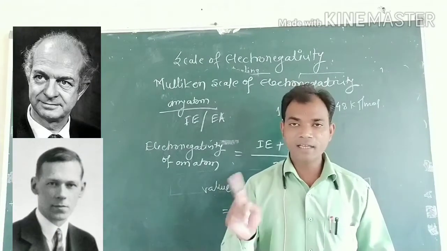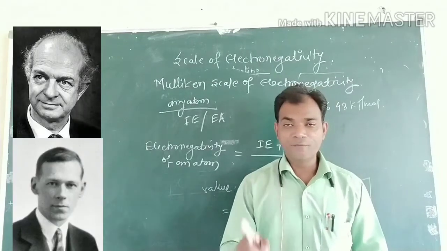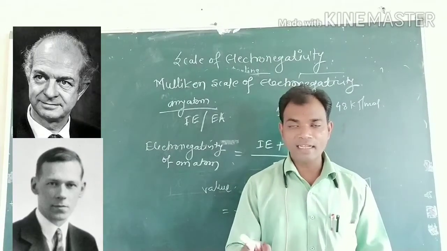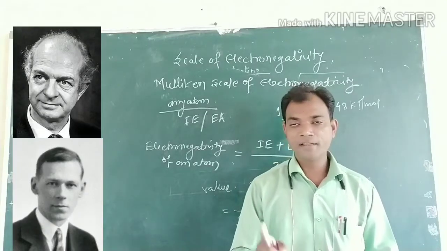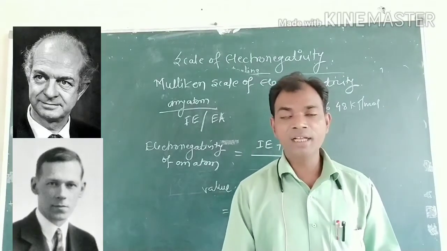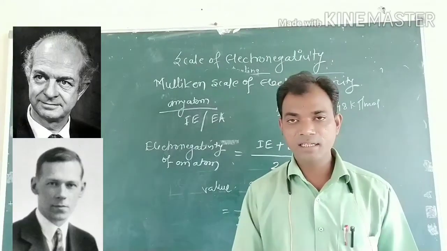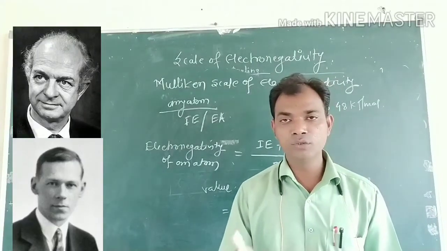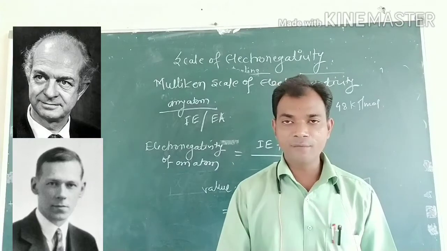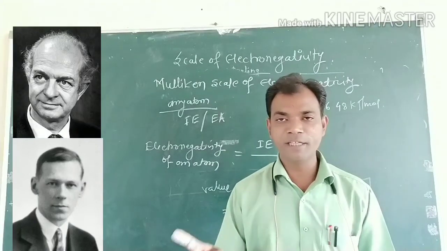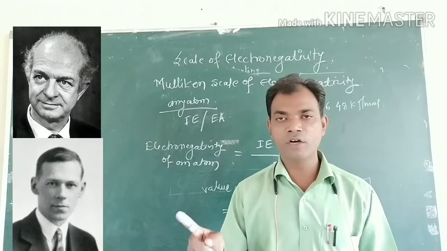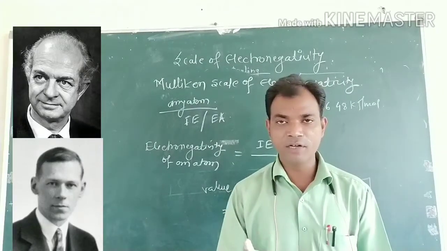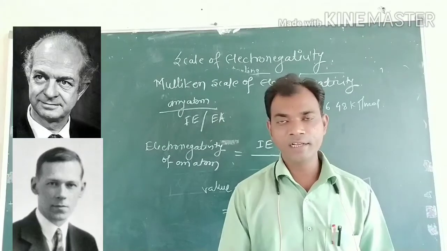But here the difference between the two atoms' electronegativity is obtained in kilocalories. It gets converted into kilojoules per mole. That equation, XA minus XB equals 0.1017 square root of delta. By that equation you can calculate the value of electronegativity.